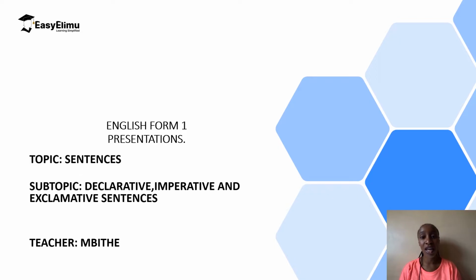My name is Mbithe, and in this session we are going to continue looking at the different types of sentences. In the previous session we looked at interrogative sentences, and in this session we are going to look at the remaining three types, that is the declarative sentences, imperative sentences, and exclamative sentences. We are going to define all of them. We are also going to identify which punctuation mark is used for which type of sentence, and we are also going to construct a few sentences in these different categories.